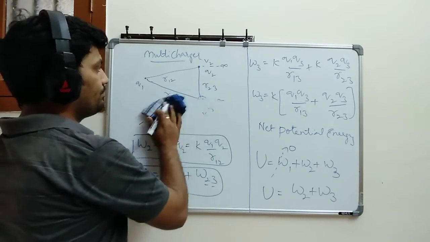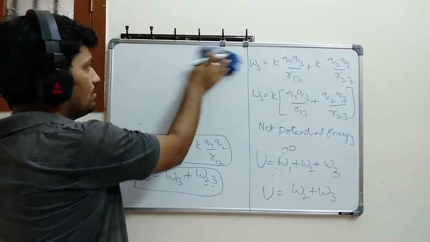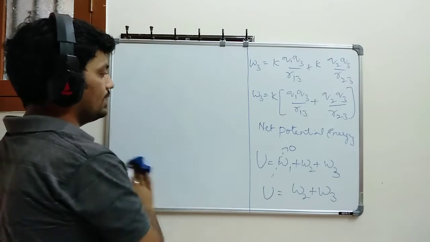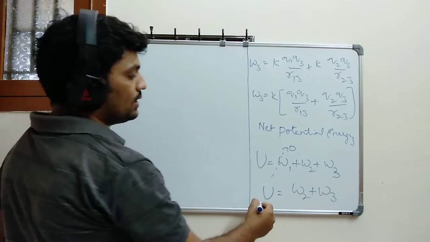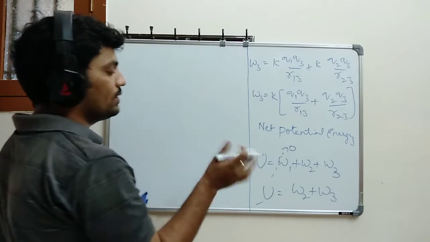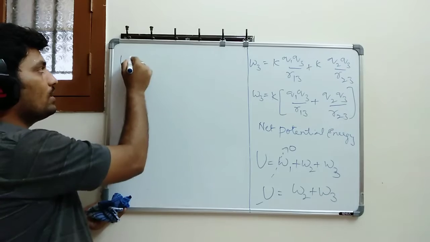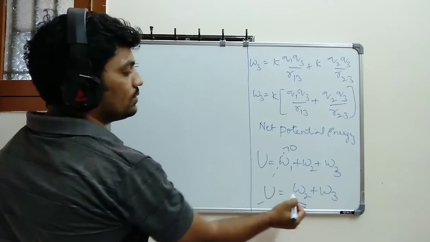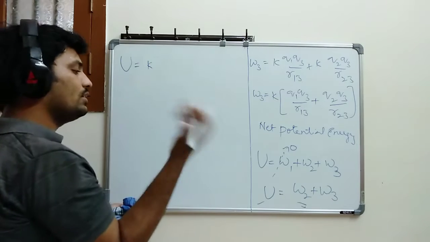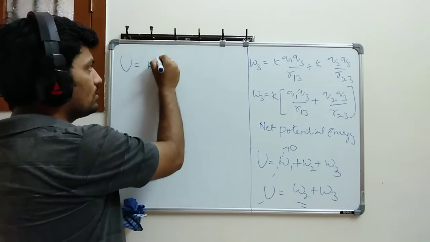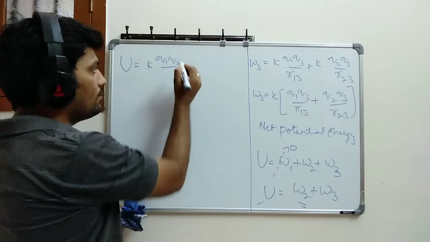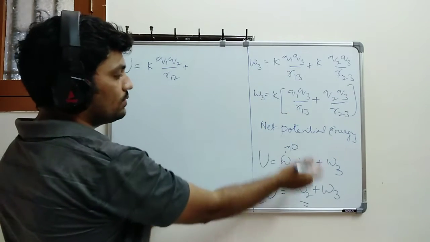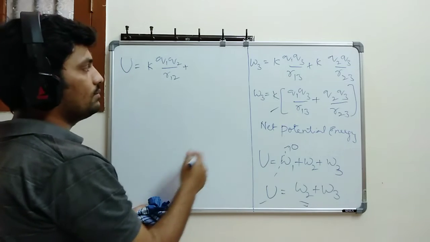Now you can write the whole thing. You can directly write the entire thing now. So now I am taking this equation and there I am going to substitute everything. So here U is equal to, anyhow, first the W2 value. You see, you know the W2 value already, you might have written it already. W2 is equal to, what can I write? K Q1 Q2 divided by R12, plus here W3 is equal to, anyhow you have a ready-made thing.